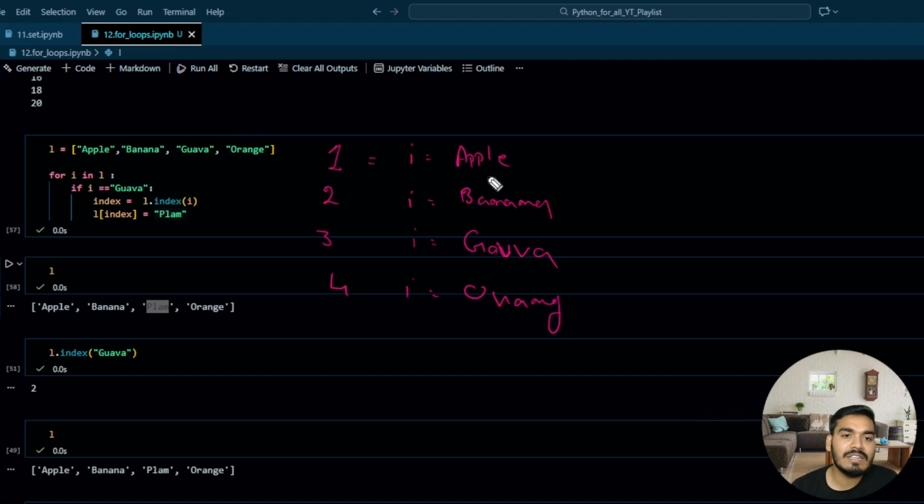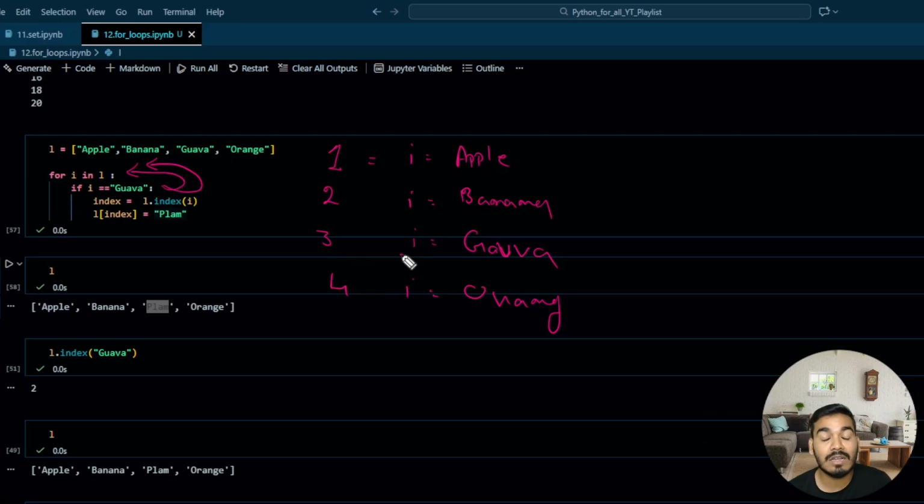Now, in the first iteration, as i becomes apple, it will come over here. Apple equal to guava, it is false. If it is false, it will go again to the for loop. Then the second iteration will start and i becomes banana. So again, once i becomes banana, it will check the if condition. Banana equal to guava, it is false. Again, it will go to the for loop and start the next iteration, that is the third one.